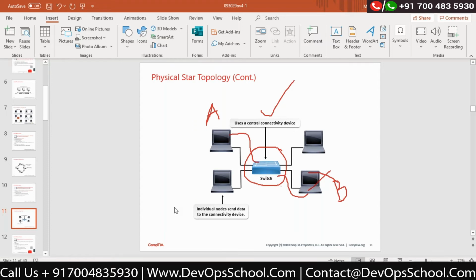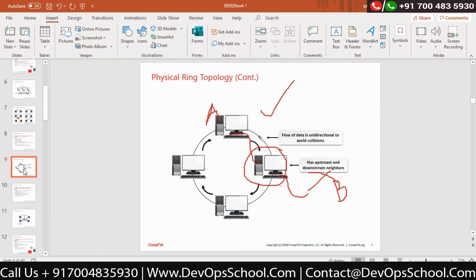So it is a very good single point of failure option which would be available over here. Now, in the case when your switch has gone bad, then definitely your entire network would be down, no doubt about that. But if one of your nodes is completely down, then that does not affect any other communication which is happening. Correct? In ring topology, I told you, if this computer goes bad, I won't be able to forward the data further, because this computer has to be turned on.